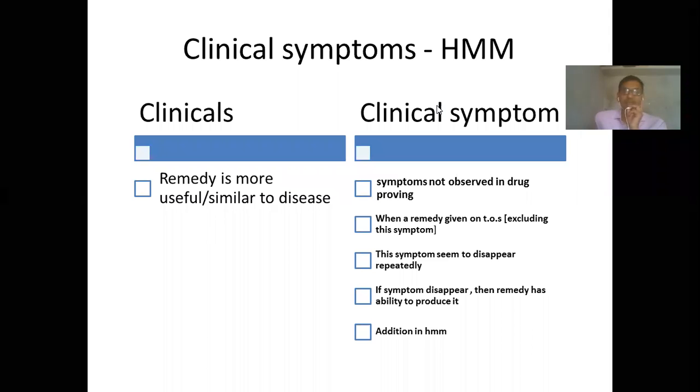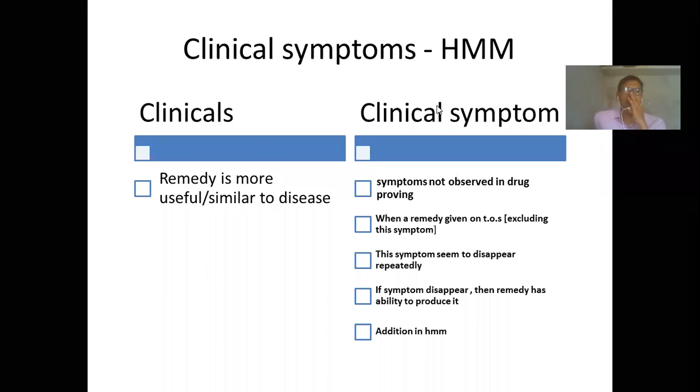So here just remember that the totality of symptoms on which a remedy is prescribed does not include this specific symptom. Let me take an example to make it more clear. So there is a patient having a few symptoms.